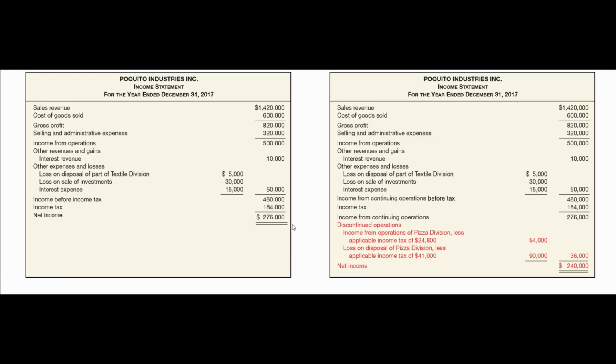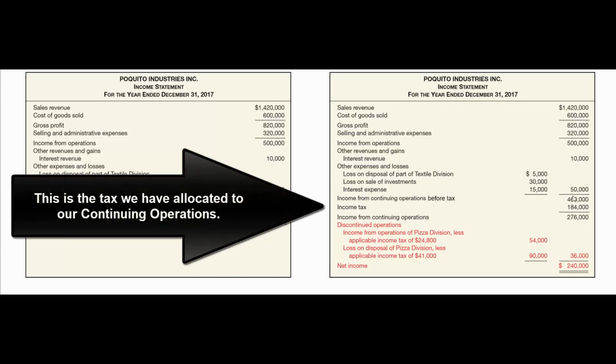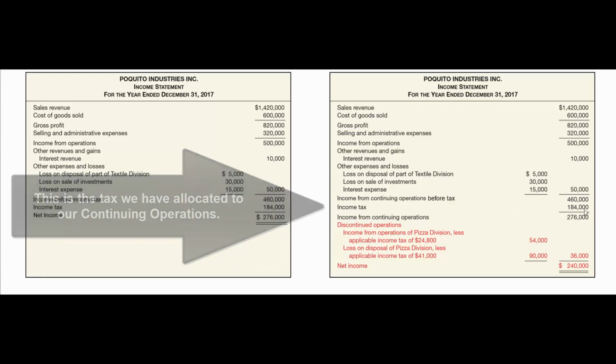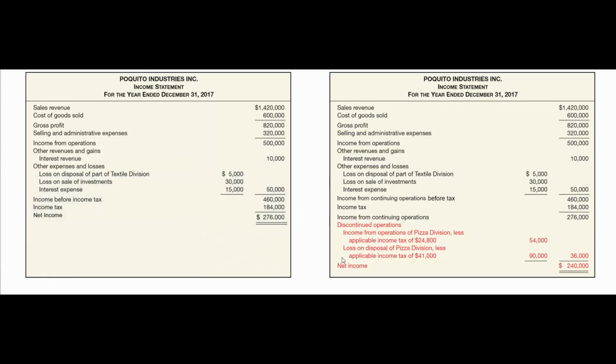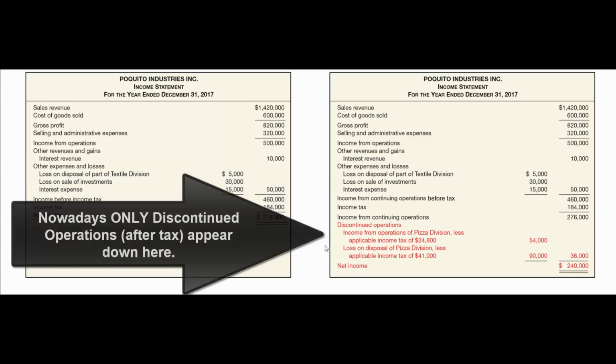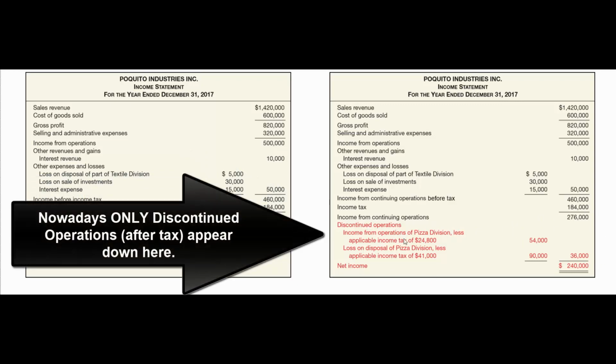If we do have discontinued operations, we change this line to be called income from continuing operations before tax. Income tax, this is the tax that's related to our continuing operations only. And then our income from continuing operations. Then we would put down our gains or losses either from operating or from selling the discontinued operations.